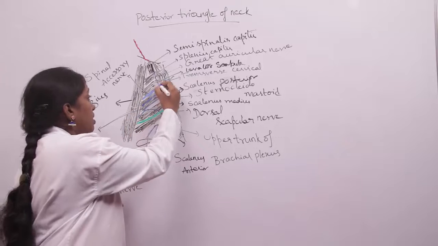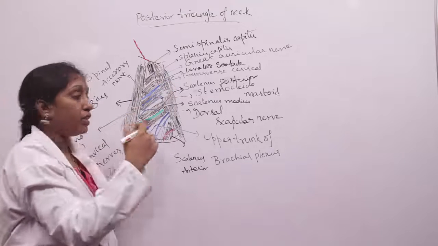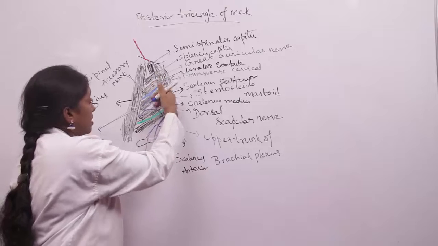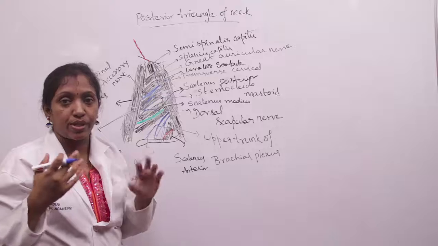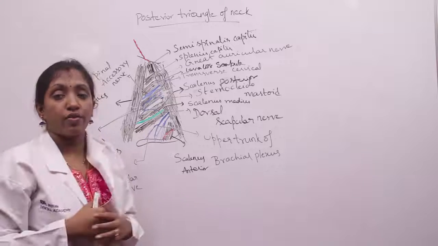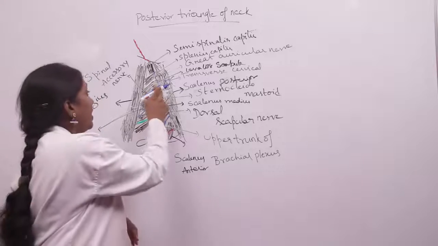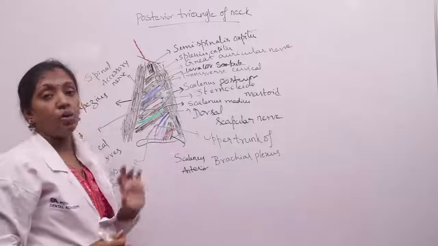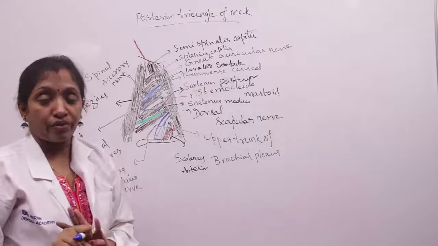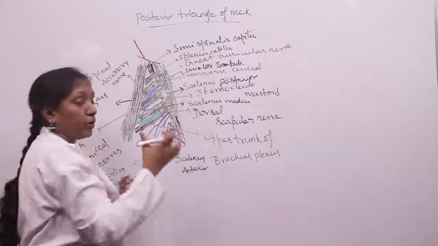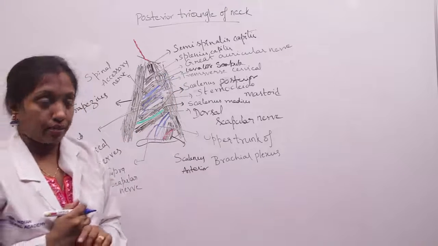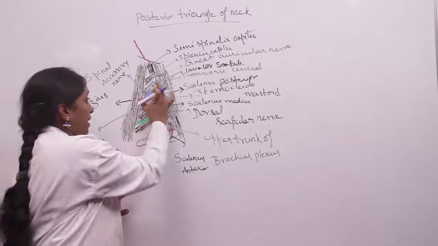So when we observe the spinal accessory nerve, we should be very careful. Below the spinal accessory nerve, we have a greater number of nerves. In order to remove any subcutaneous abscess along the posterior border of sternocleidomastoid, we should be very careful, because the spinal accessory nerve lies along the posterior border of the sternocleidomastoid. So that is about the spinal accessory nerve.